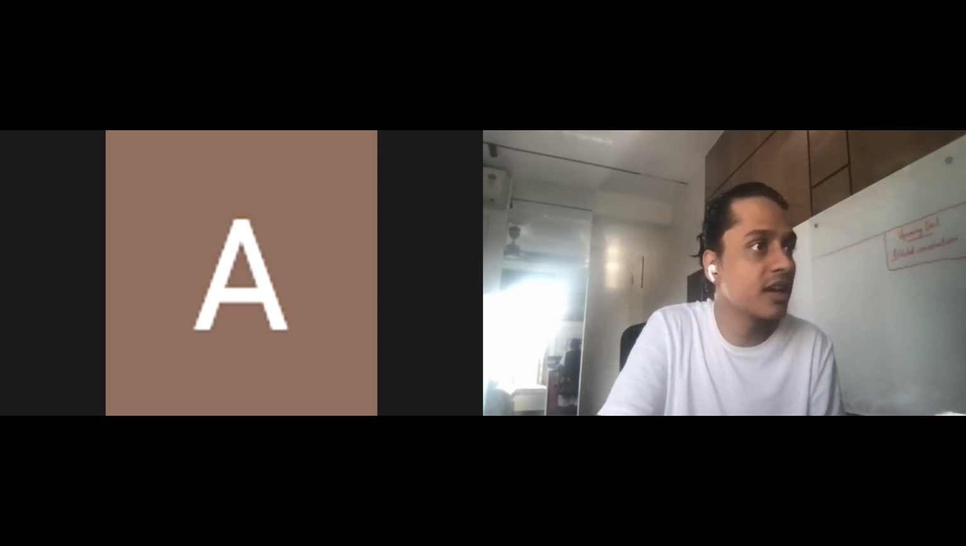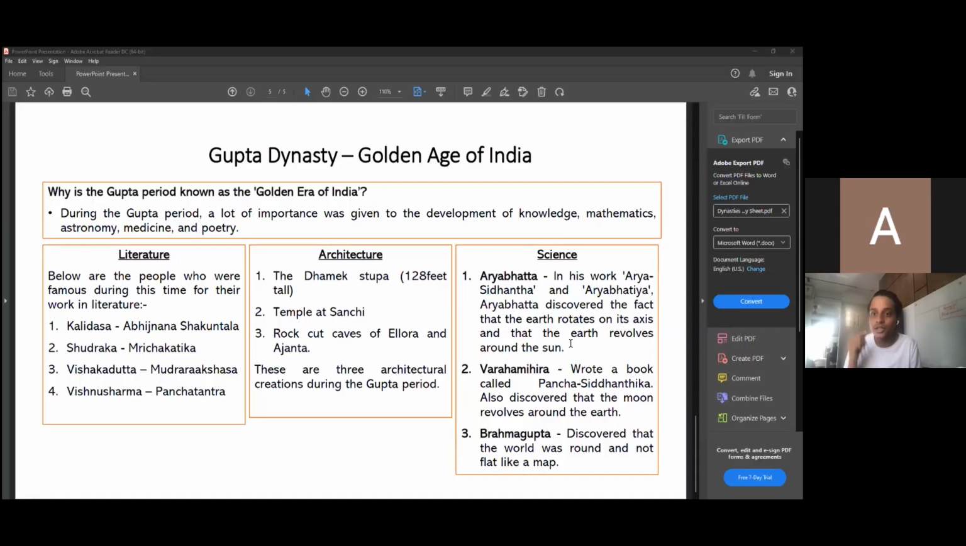So Aryabhatta discovered two things. Firstly, that the earth rotates on its own axis. Axis is nothing but an imaginary line. It's not a real line, it is an imaginary line. And the second thing, that the earth rotates on its axis and revolves around the sun. These are the two things that Aryabhatta discovered.